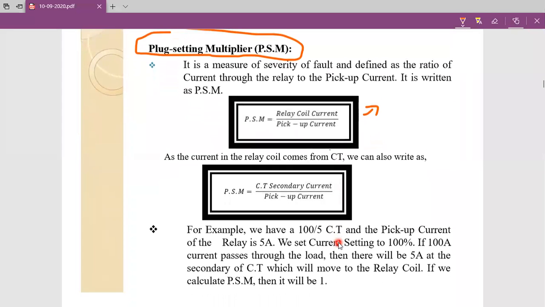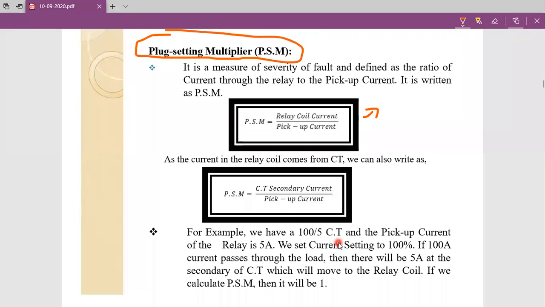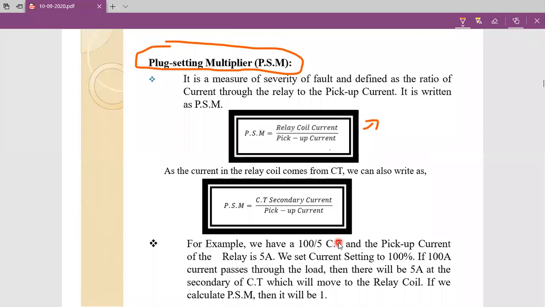So let's see one example of how we are going to calculate PSM. Here in this example, we have taken a current transformer. That current transformer primary current is 100 amperes. Secondary current is 5 amperes. Note it. So here 5 amperes is the secondary current of the transformer. Okay.